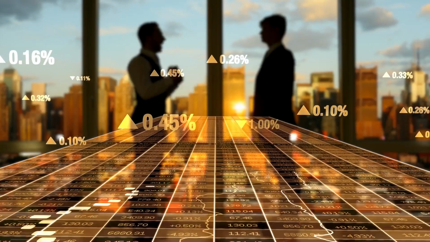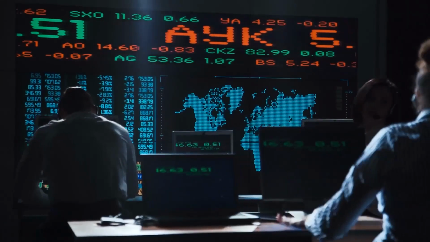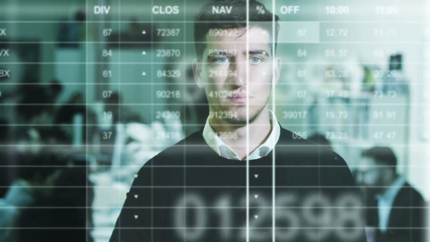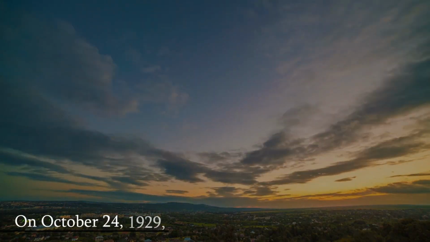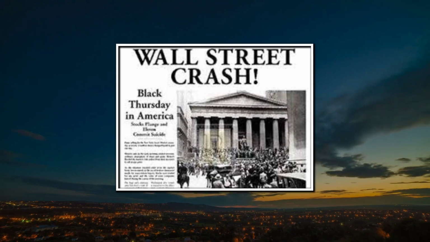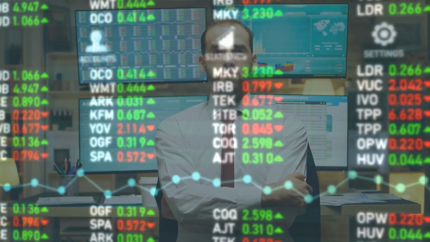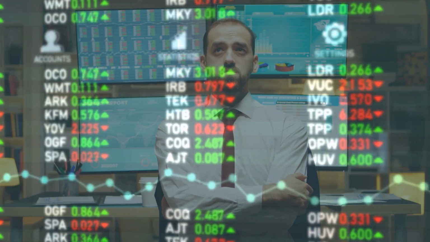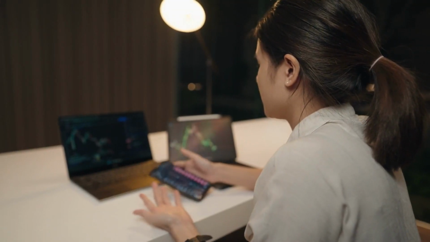When investors began to lose confidence in the market, they started to sell their shares, leading to a rapid decline in prices. On October 24, 1929, known as Black Thursday, the market crashed with millions of shares being traded in a single day. This triggered a wave of panic selling that led to further declines in stock prices.